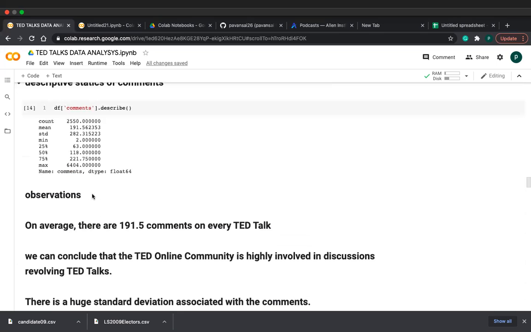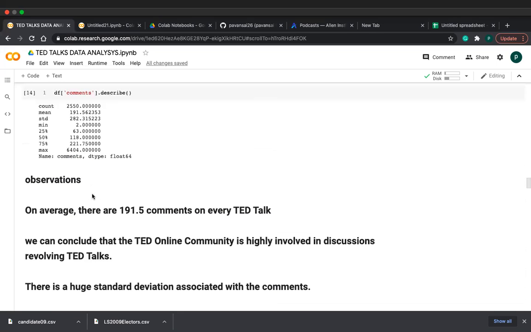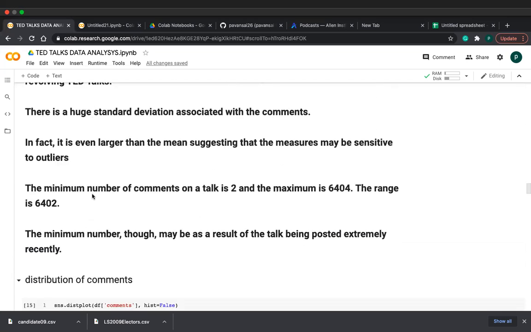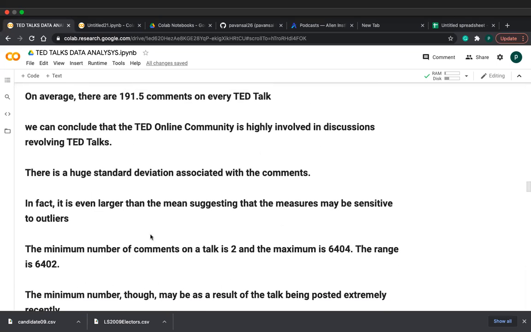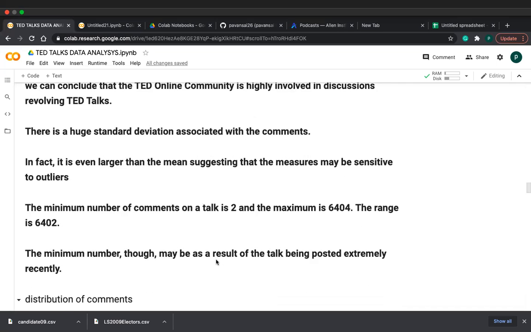Because if the standard deviation is more, the variance is more, friends, so you can't get the normal distribution or bell curve. From this we can say this data is sensitive to outliers. The minimum number of comments in a talk is 2 and the maximum is 6404. The range is 6402, maximum minus minimum, friends, the range.